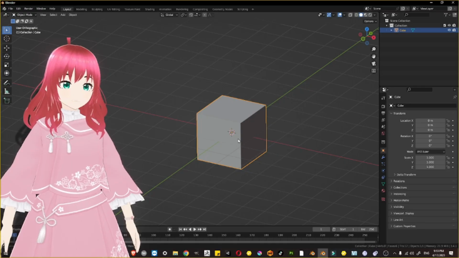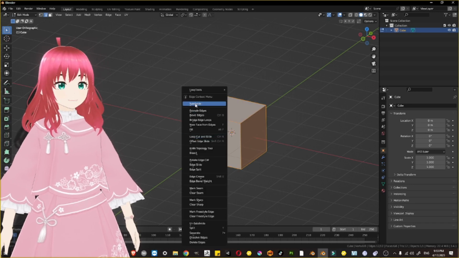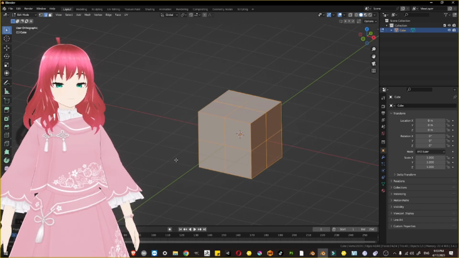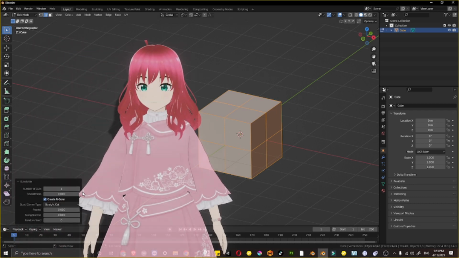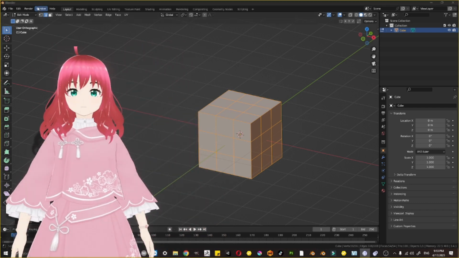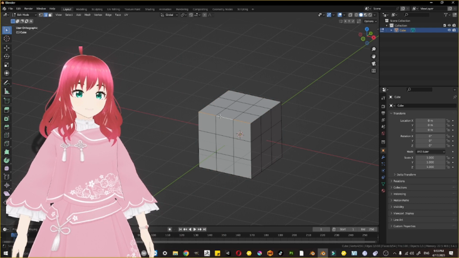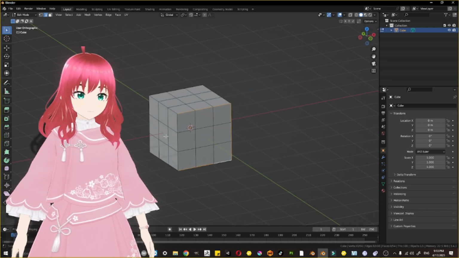To make a dice, we select the cube, go to edit mode, right click and subdivide it. We have to subdivide it 2 times, so we will change the number of cuts to 2. Now we will go to edge selection mode, select the boundaries of the cube and subdivide it 2 times.